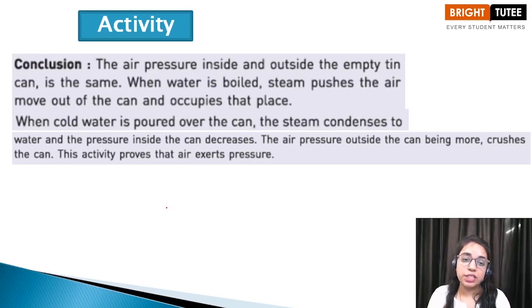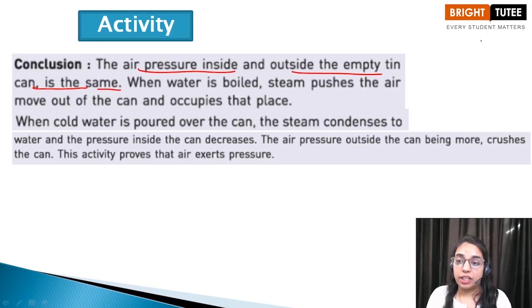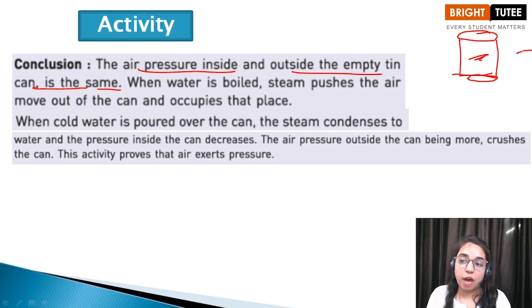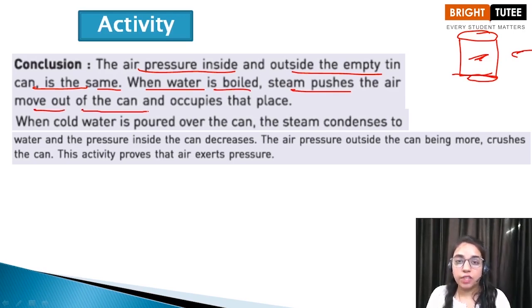So the conclusion is, children, the air pressure inside and outside the empty tin can is the same. Initially, when the tin can was empty, the pressure inside and outside was the same. But when the water started boiling, steam developed and pushed the air which was present in the can to move out of the can and occupied that place.